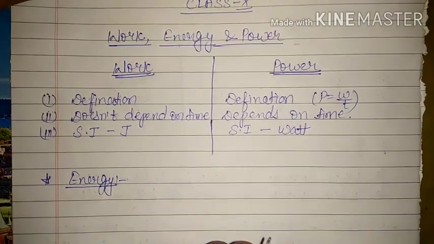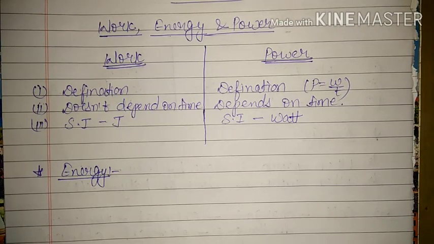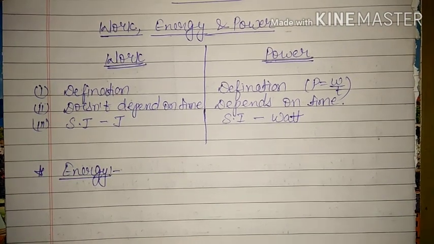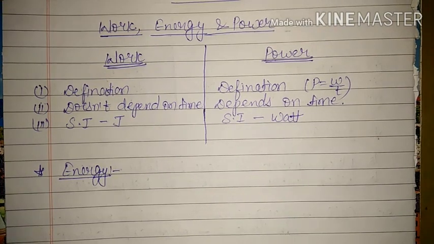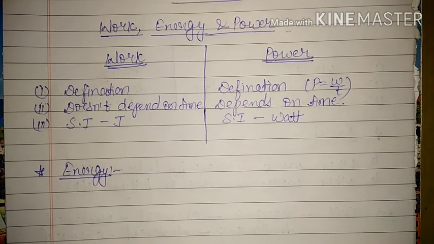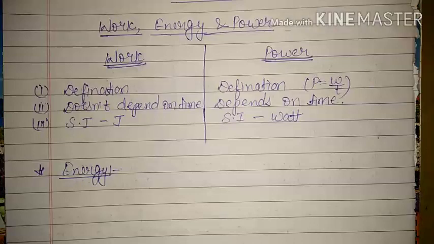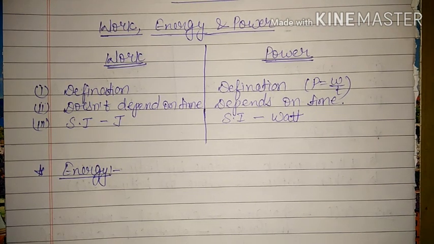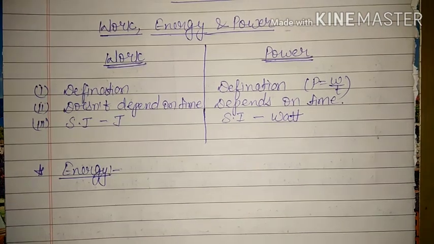We know that if any body is doing work, that means it is having energy, because without having energy a body cannot do work. Suppose one practical example. If you tell a person to clean a room who has not eaten food for the last 5 days, and the same task you give to a person who had breakfast or food just 1 hour before, which one can do it better? It's even possible that the first person will not be able to clean the room. The reason is that his body is not having energy.